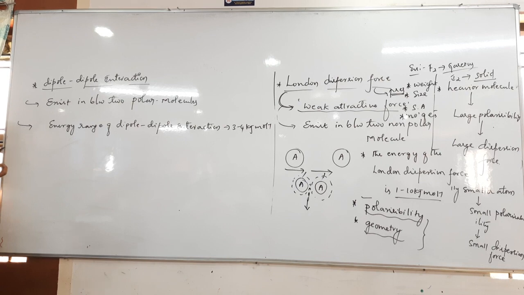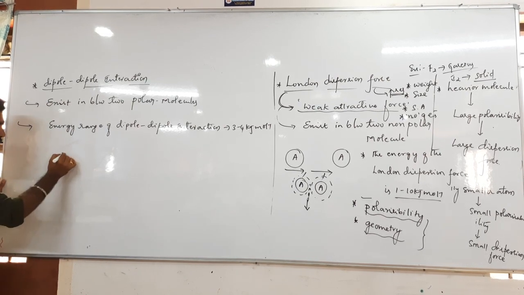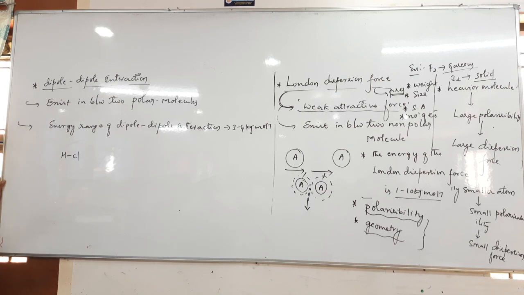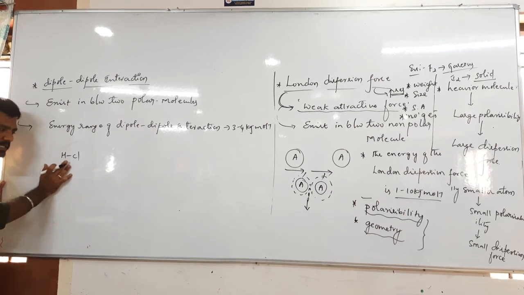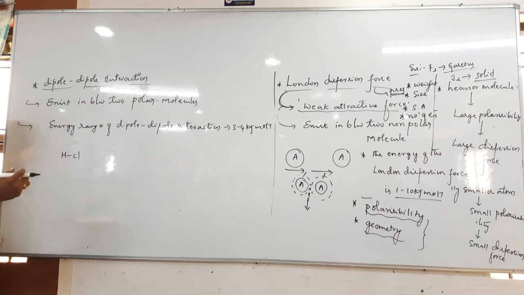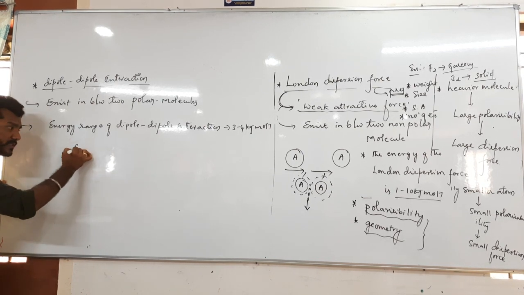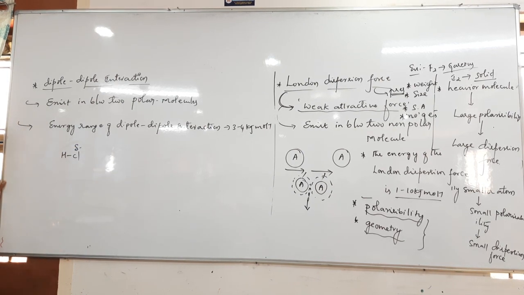Dipole interactions means that suppose I have a polar molecule, and the best example is HCl. Chlorine is the most electronegative element compared to hydrogen, so chlorine attracts some electron density from hydrogen. That gives it a charge delta minus, whereas H has delta plus.